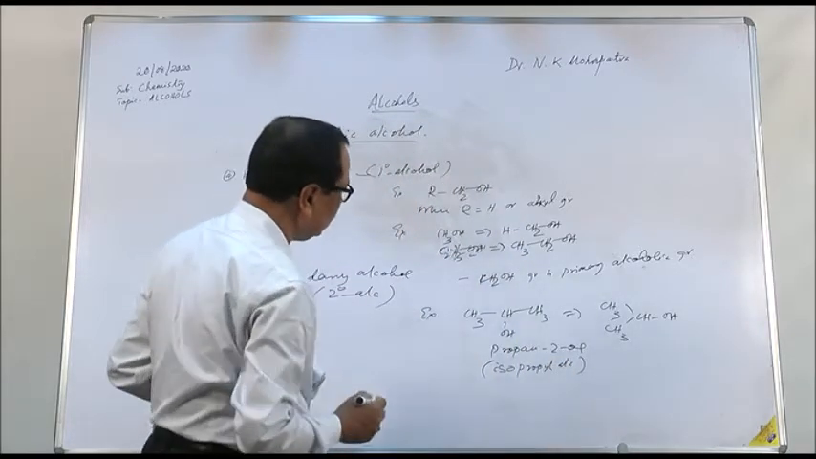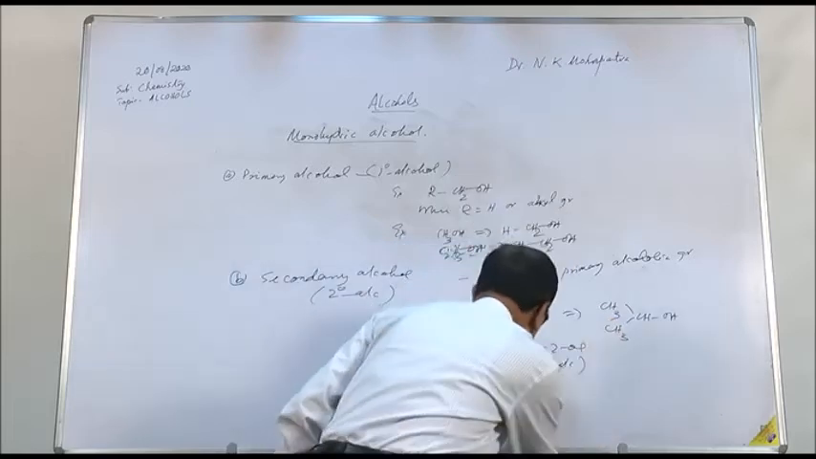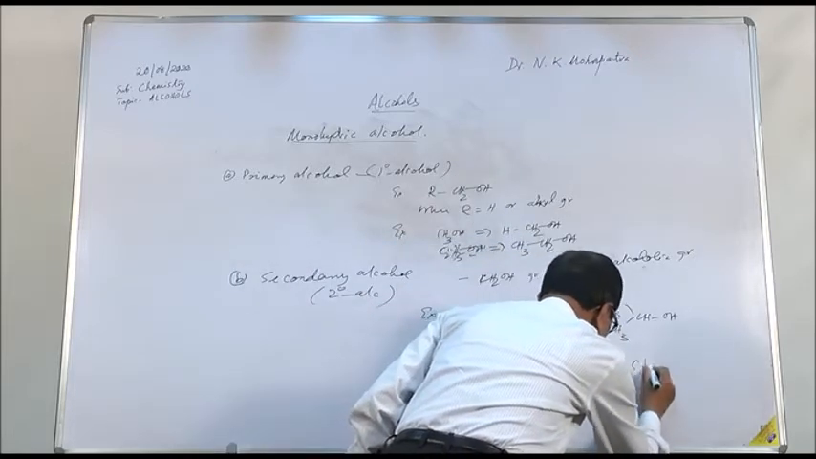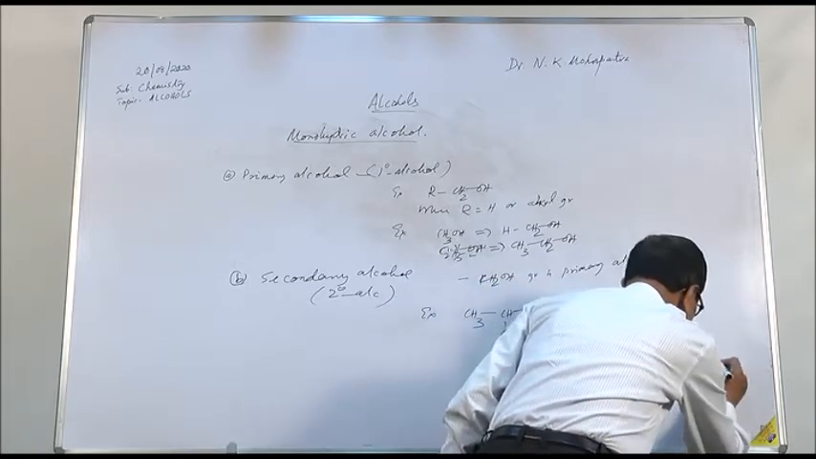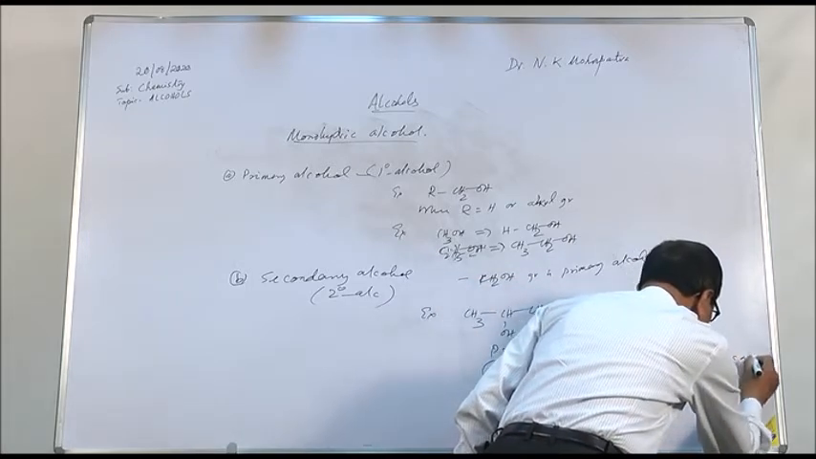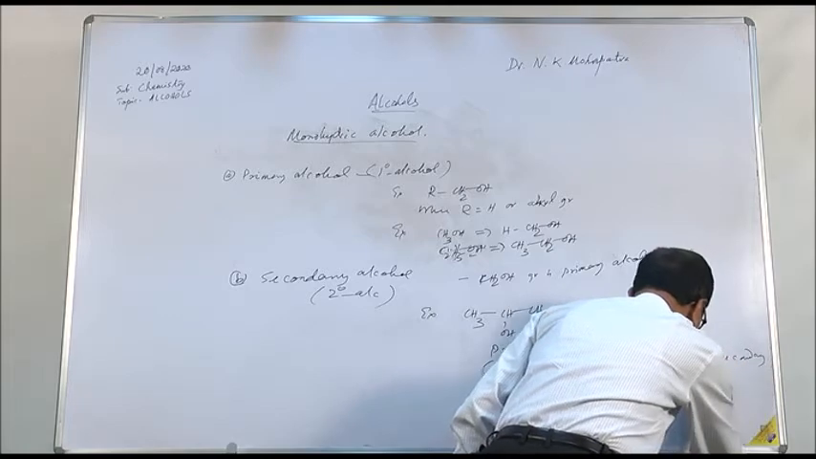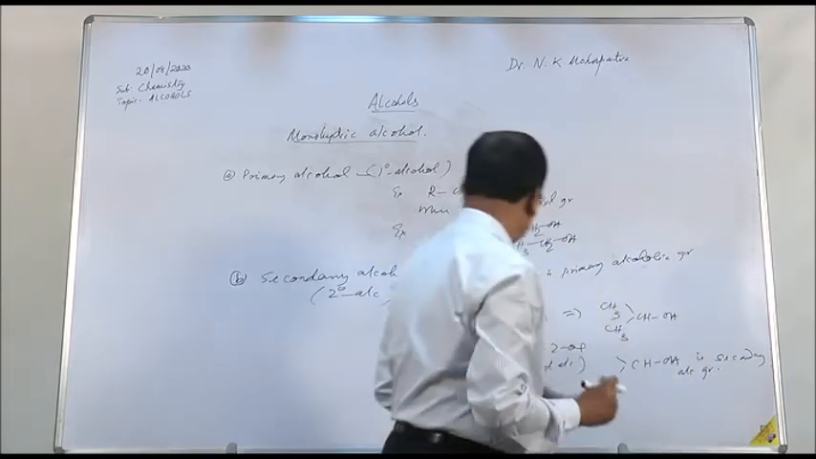Similarly, this CHOH group is a secondary alcoholic group. This is a secondary alkyl group.